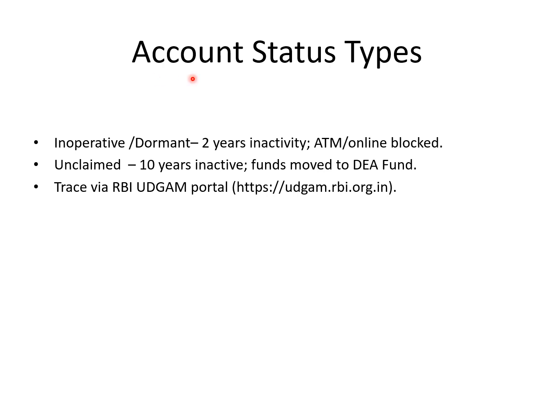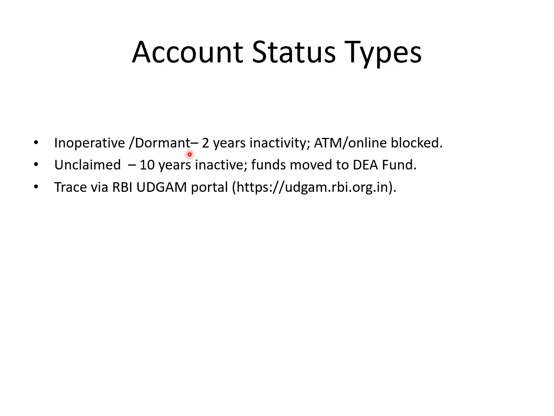Now let's see various account status types, so that people can avoid confusion when they hear these terms. First of all, inoperative or dormant account. People come to hear that account is on hold, it is inoperative or not used for 1 or 2 years, right?